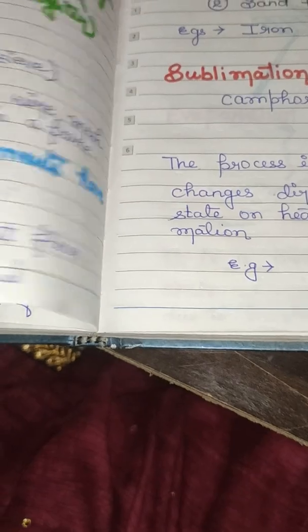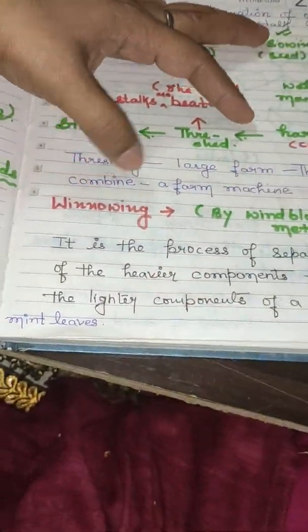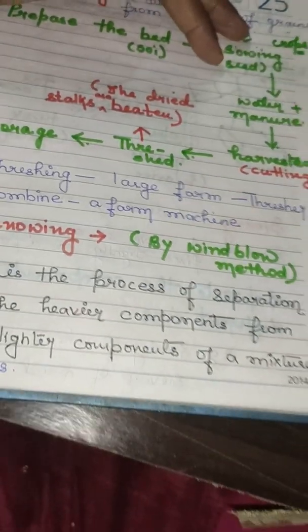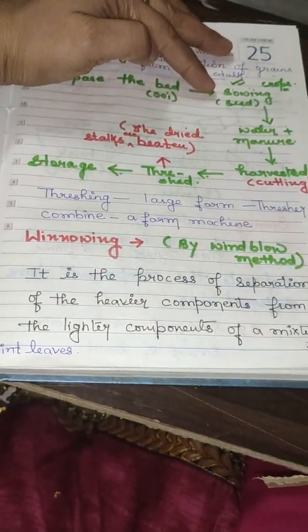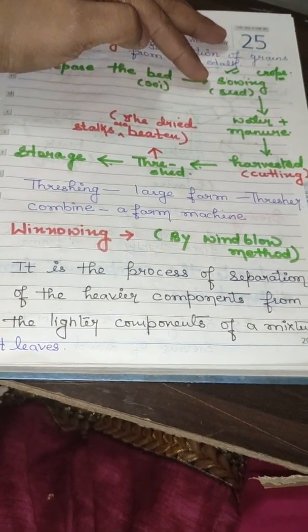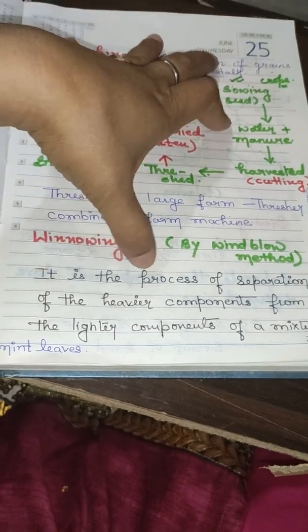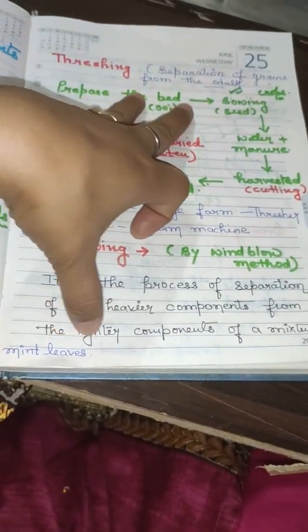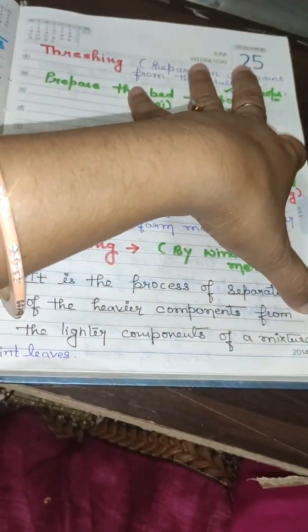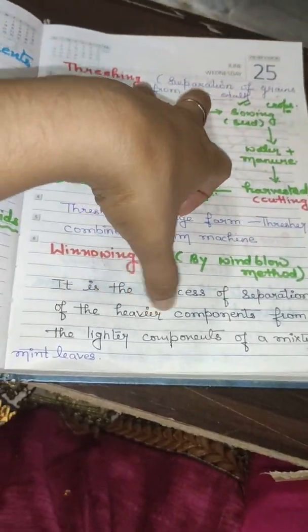So the second one also we have done. The third one is winnowing. What is the meaning of winnowing? Winnowing is a process of separation which is done by the wind blow method. Now what happens in winnowing? It is the process of separation of the heavier components from the lighter components of a mixture. Once again, just note down, it is the process of separation of the heavier components.